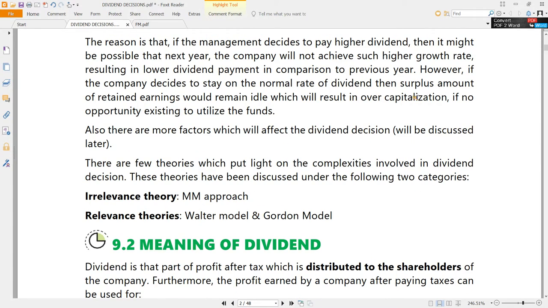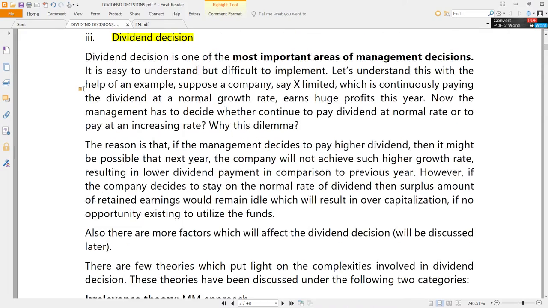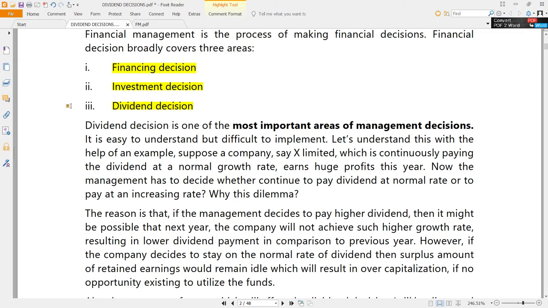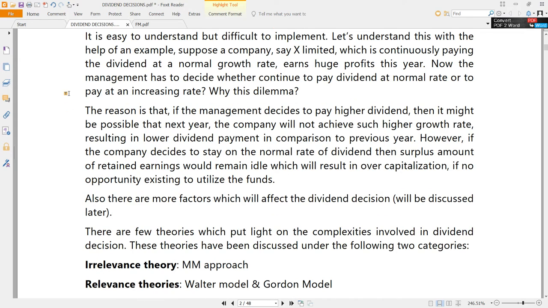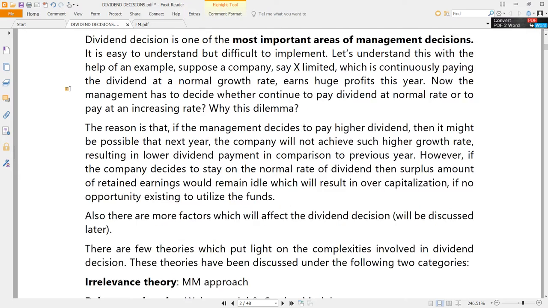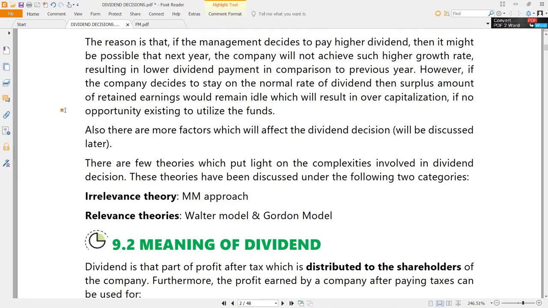But both of them are to be decided by the management according to various considerations that they have to take into account. Don't be under a wrong impression that we are going to take any decisions here. The theories which are going to be studied by us are telling whether dividend decisions are relevant or not. That's all. How to take a dividend decision actually, should dividend be paid or not? If paid, how much to be paid? None of that, nobody has any theory for it.